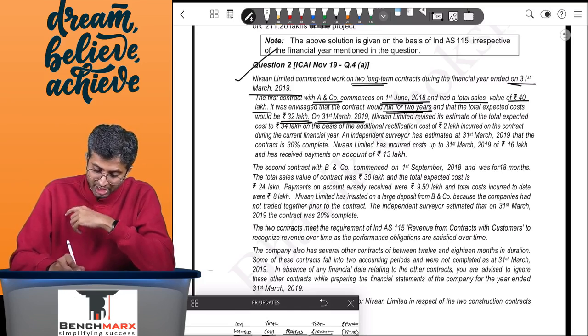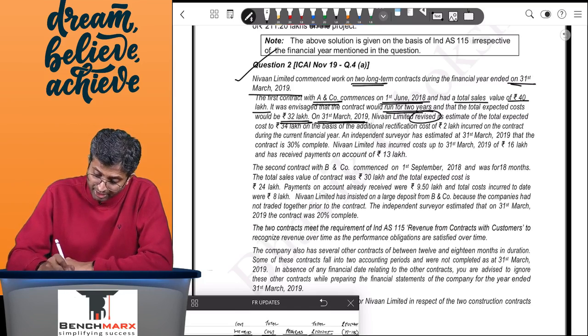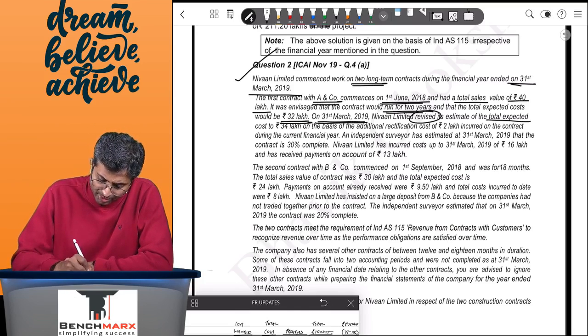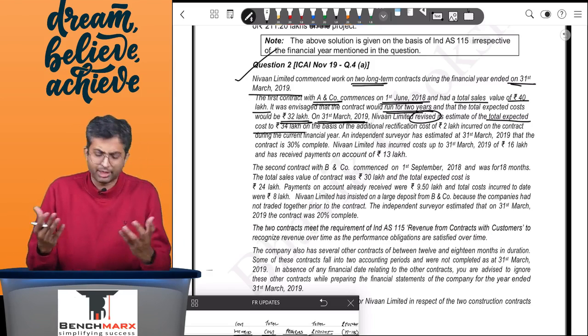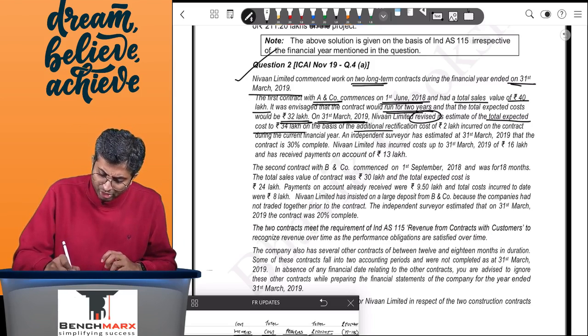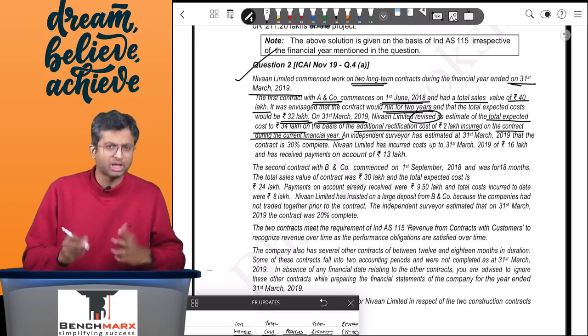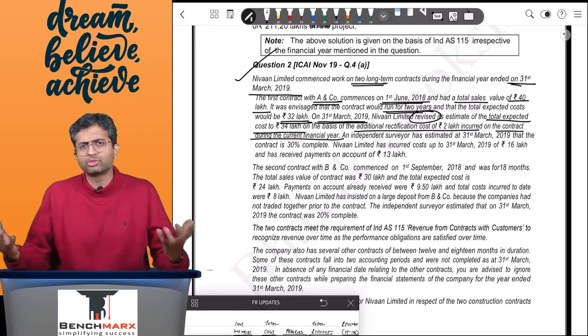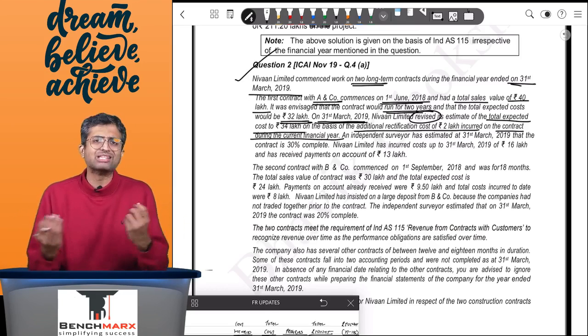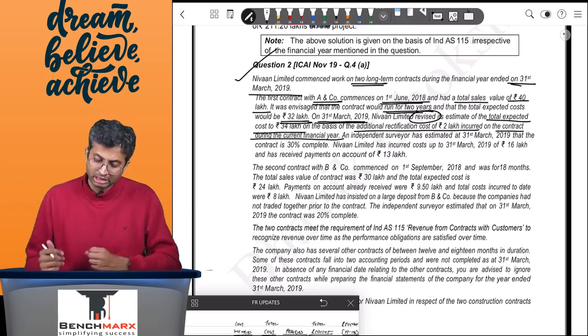On 31st March 19, that is by the end of the year, Nivan revised the estimate of the total expected cost to 34 lakhs on the basis of some additional rectification cost of 2 lakhs incurred in the contract during the current financial year. Now, unless it is given otherwise, we have not assumed that this is an abnormal loss. This is just a change in the contract cost. So this is 34 lakhs.